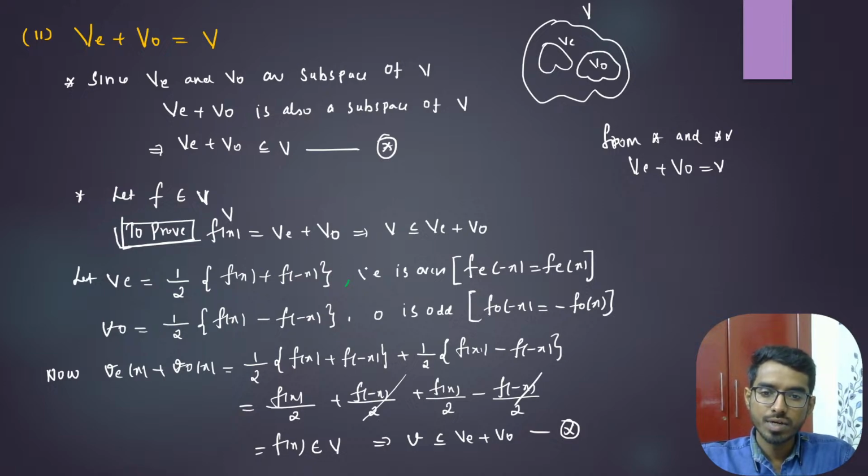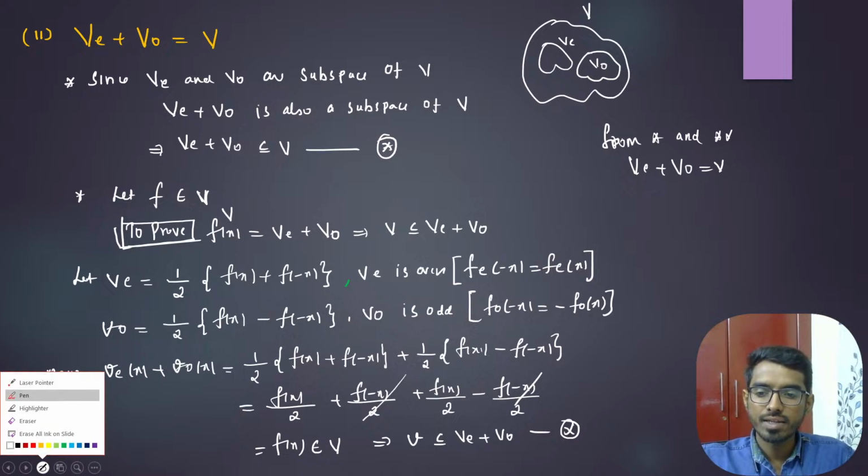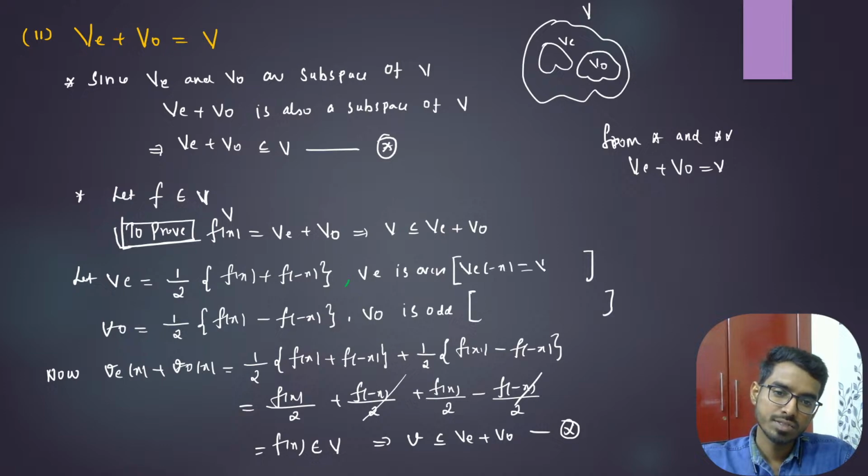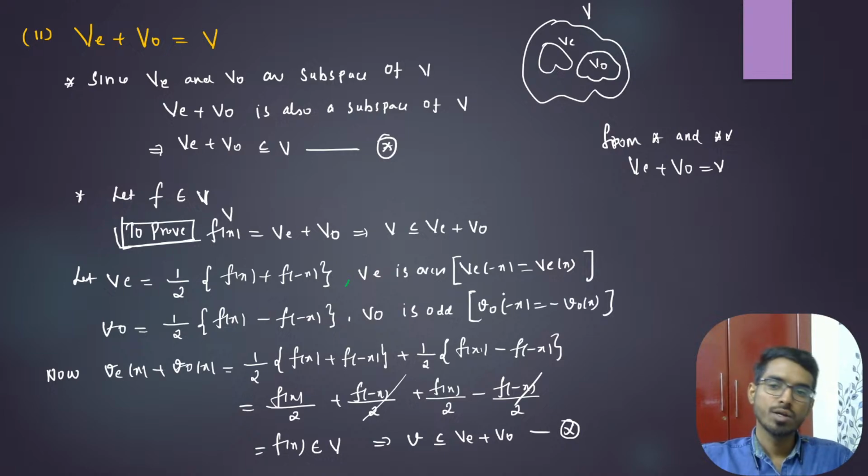This B is even and this B naught is odd, because if you put minus x, you will get this. These are sign conventions, right? You can use any symbol. B of minus x is the same as B of x, and B naught of minus x is minus B naught of x. So we have put the second part.